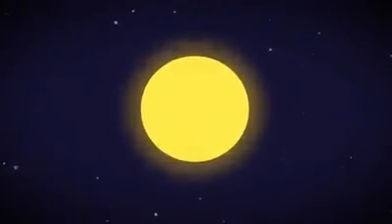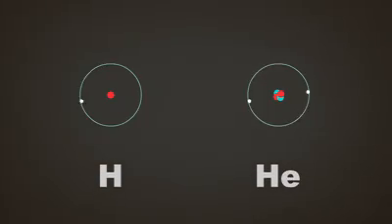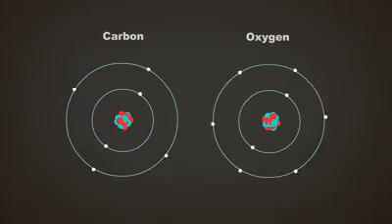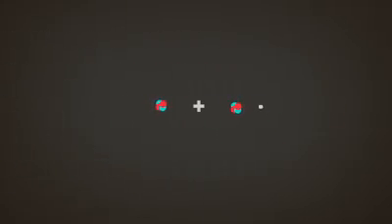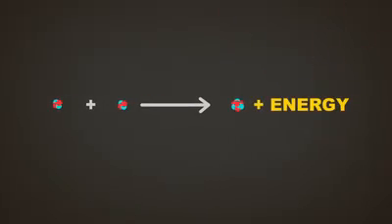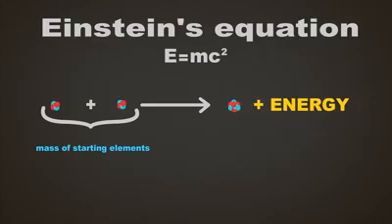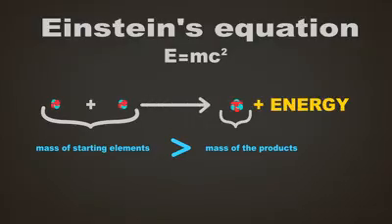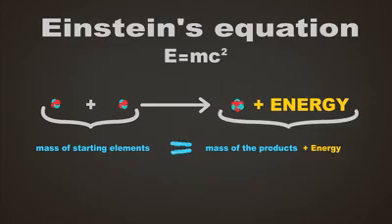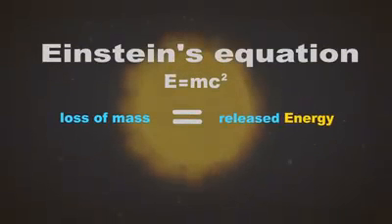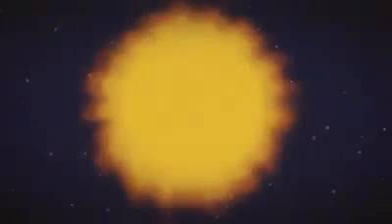Within these stars, nuclear reactions fused light elements such as hydrogen and helium to form heavier elements such as carbon and oxygen. At first glance, these reactions may look like they're breaking the law because they release an astounding amount of energy seemingly out of nowhere. However, thanks to Einstein's famous equation, we know that energy is equivalent to mass. It turns out that the total mass of the starting atoms is very slightly more than the mass of the products, and that loss of mass perfectly corresponds to the gain in energy, which radiates out from the star as light, heat, and energetic particles.